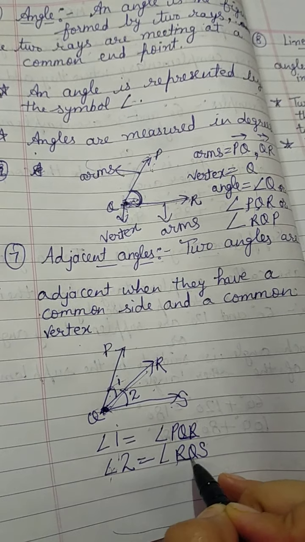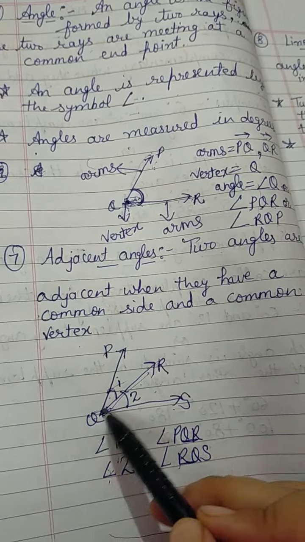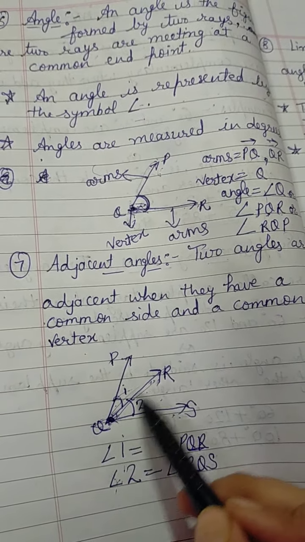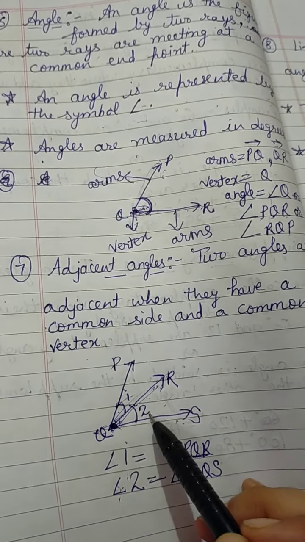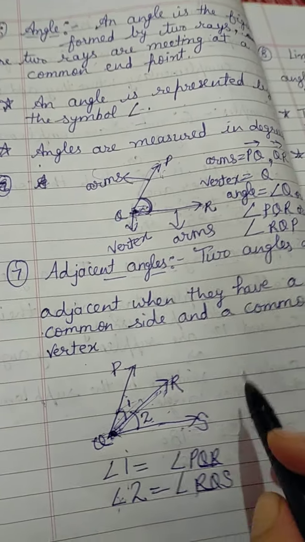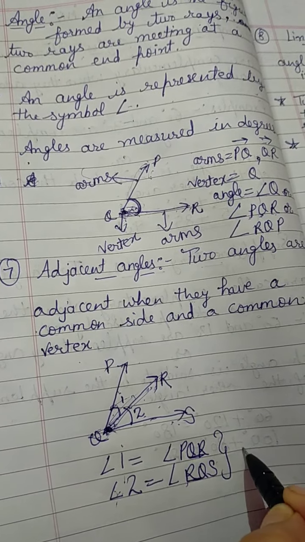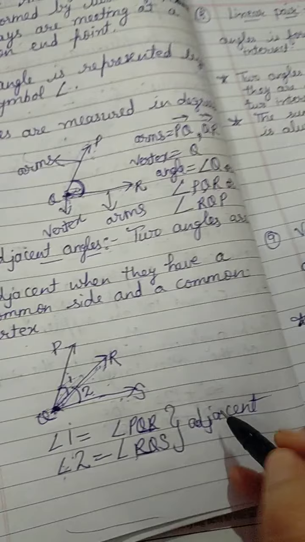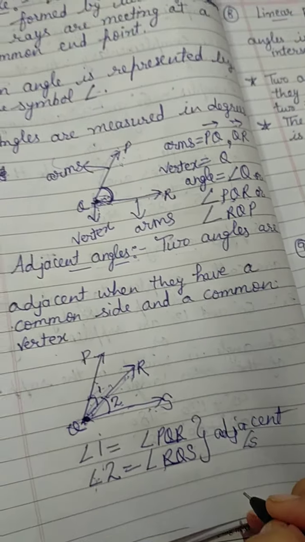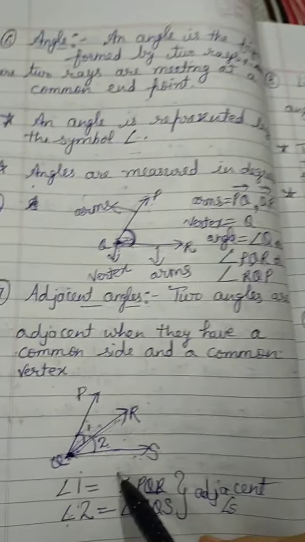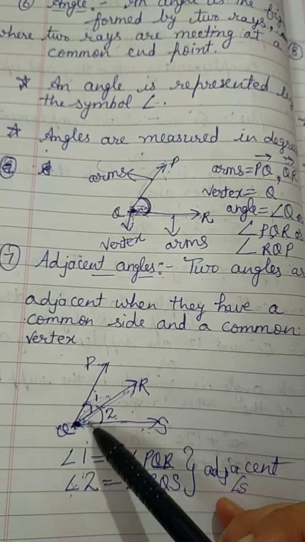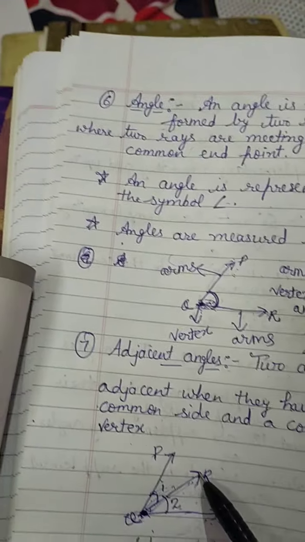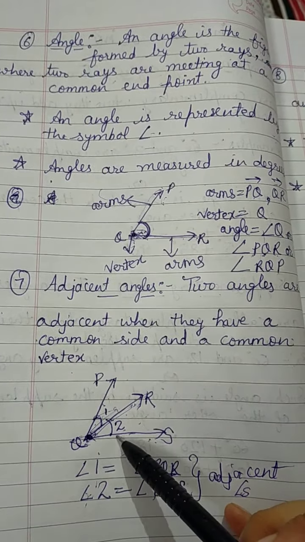Look, in angle PQR, QR is coming. In angle RQS, RQ is coming. This ray is common. It means both angles are adjacent angles. Angle 1 and angle 2 are adjacent angles. So what are adjacent angles? If they have a common vertex and a common arm, then they are called adjacent angles.